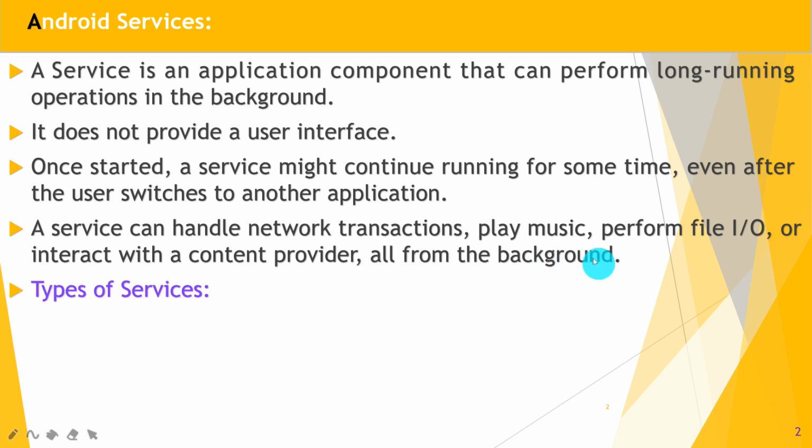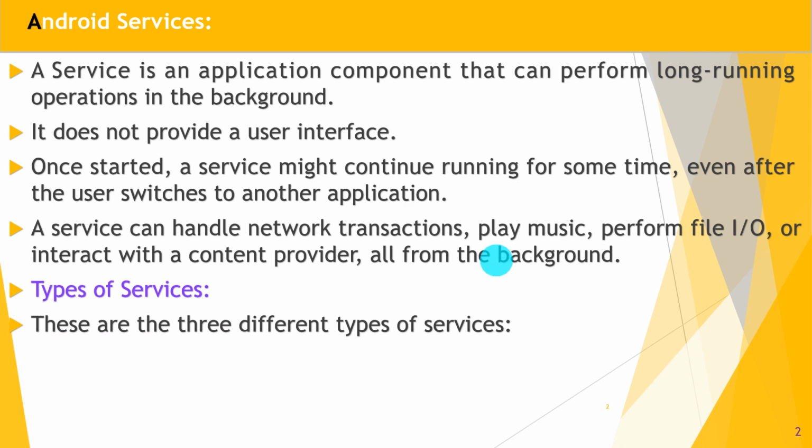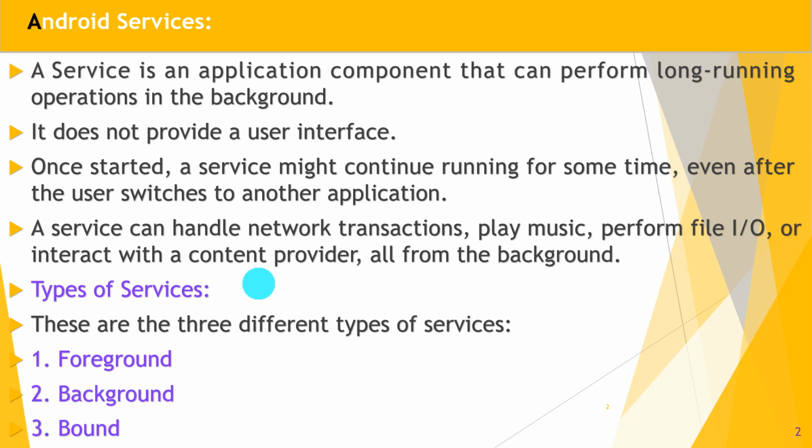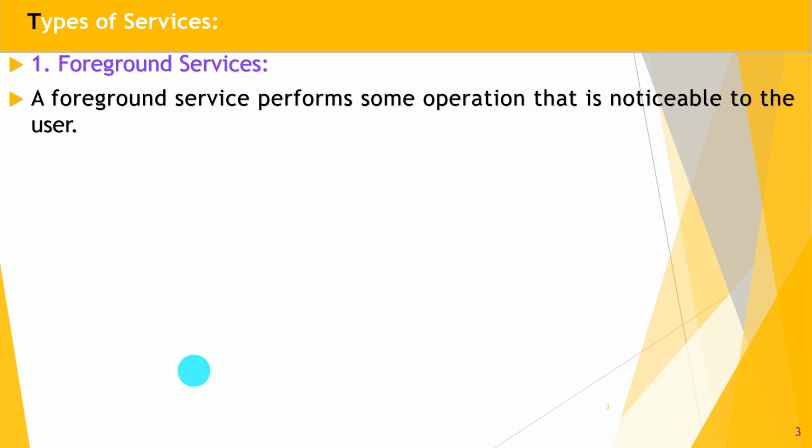Great. So what are the different types of services? There are three different types of services: foreground service, background service, and bound service. Let's explain these services one by one. The first service is the foreground service.